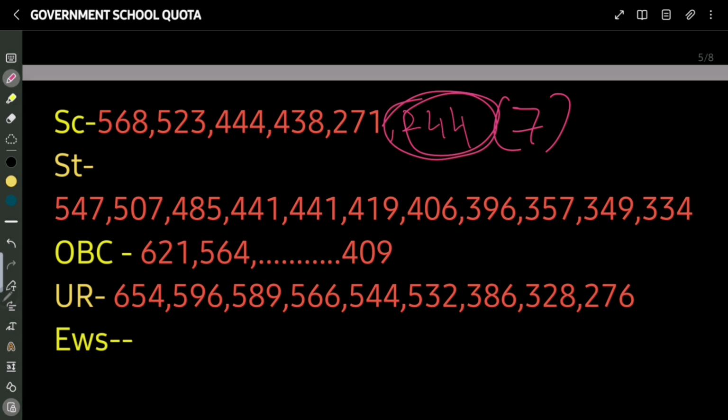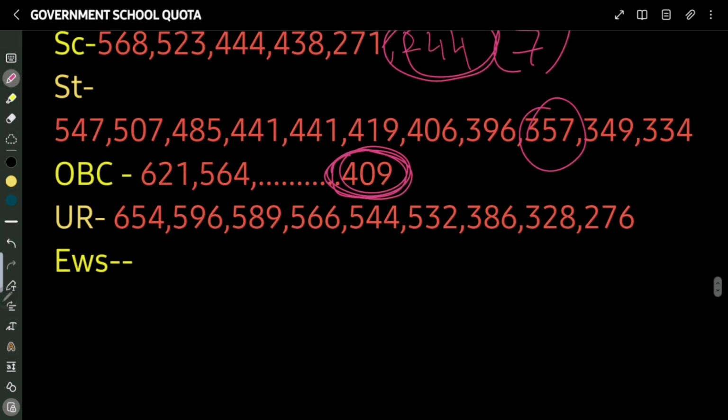Similarly for ST, they will get a seat at around 357 marks. For ST I could not find out separately for STP and STH, because we do not have that data. I have considered 10 seats for ST, and for ST 357 marks. And for OBC, it will be around 409 marks. For OBC, 18 seats are reserved, and one having 409 marks will get a seat.